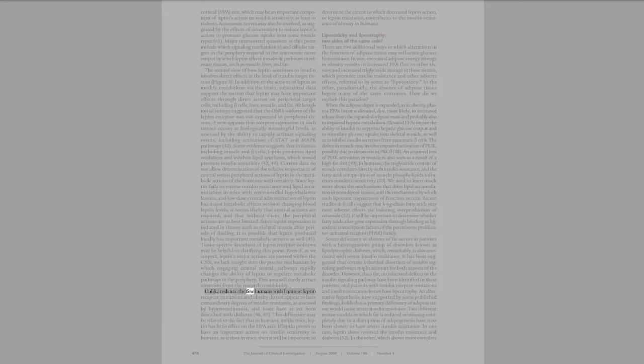Unlike rodents, the few humans with leptin or leptin receptor mutations and obesity do not appear to have extraordinary degrees of insulin resistance, as assessed by hyperinsulinemia, and none have as yet been described with diabetes. This difference may be related to the fact that in humans, unlike mice, leptin has little effect on the HPA axis. If leptin proves to have an important action on insulin sensitivity in humans, as it does in mice, then it will be important to determine the extent to which decreased leptin action, or leptin resistance, contributes to the insulin resistance of obesity in humans.